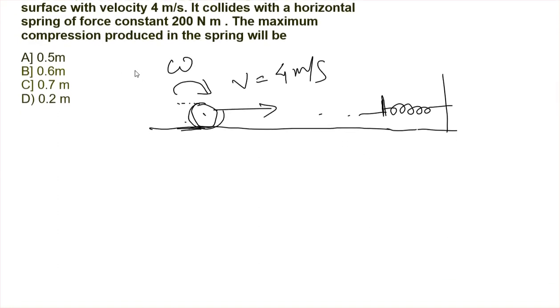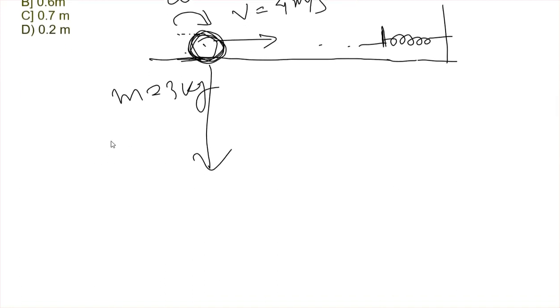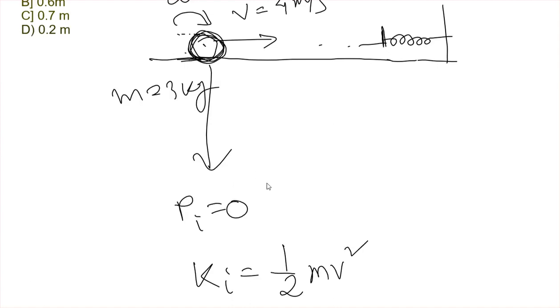ये जो रोल कर रहा है इधर, this cylindrical mass of 3 kg that has been given as 3 kg. So at this point इसका कोई potential energy नहीं है. That means the initial potential energy is 0. Okay, but what is the kinetic energy? Kinetic energy is half m v square. Okay,